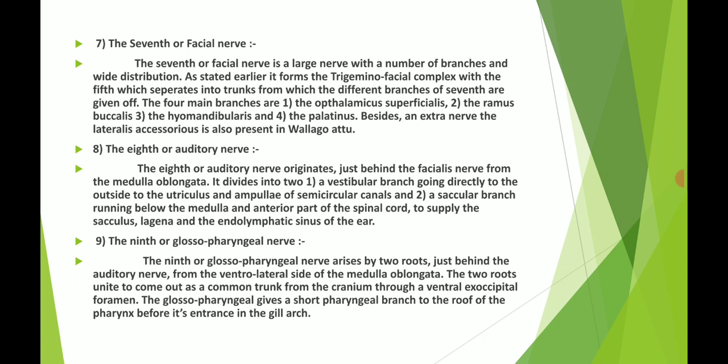The eighth or auditory nerve originates just behind the facial nerve from the medulla oblongata. It divides into a vestibular branch going directly to the utriculus and ampullae of the semicircular canals, and a saccular branch running below the medulla and anterior part of the spinal cord.